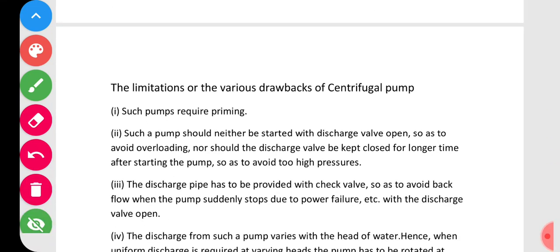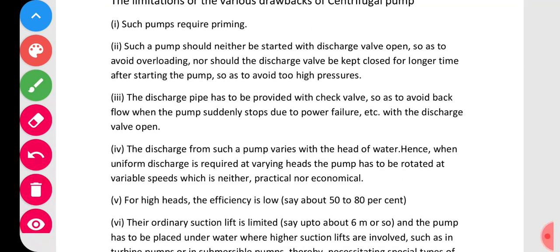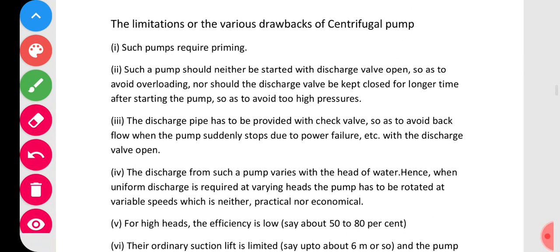Now, after the advantages, let us see the limitations or various drawbacks of the centrifugal pump. There are about six limitations. Such pumps require priming. This is one important limitation. Such pumps should neither be started with the discharge valve open, so as to avoid overloading, nor should the discharge valve be kept closed for a longer time. This is a very important disadvantage. Otherwise, pipes will burst or the pump will be damaged.